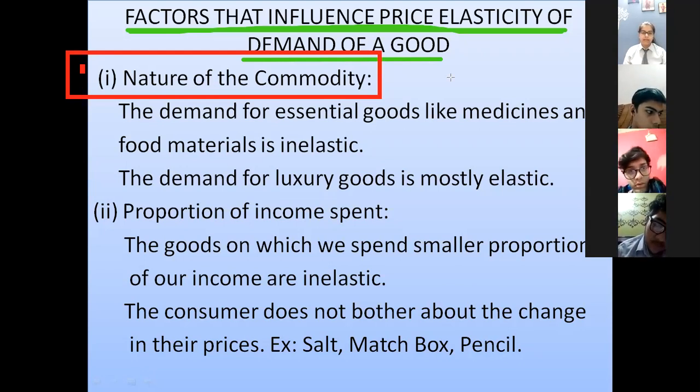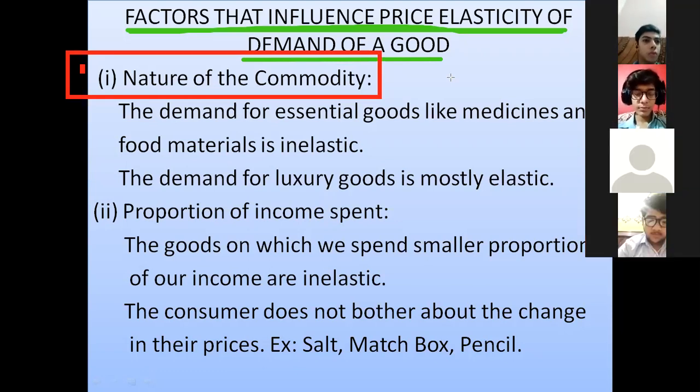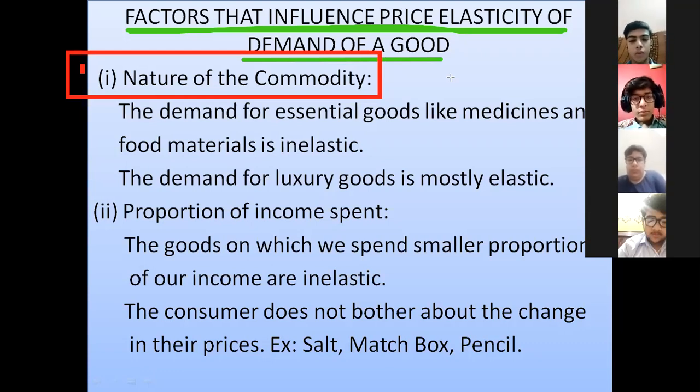Even if there is a rise in price for medicines or basic food material, we will definitely still demand that commodity.